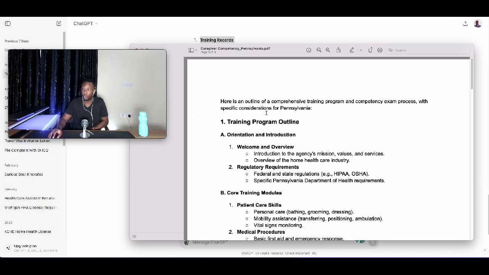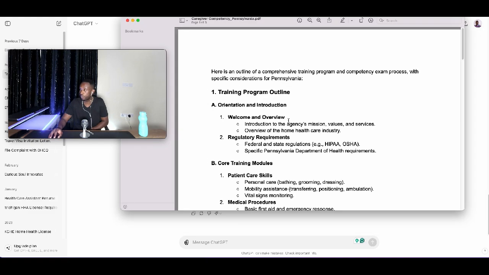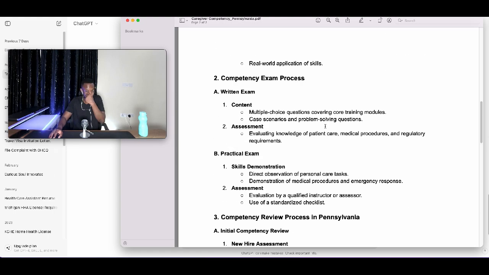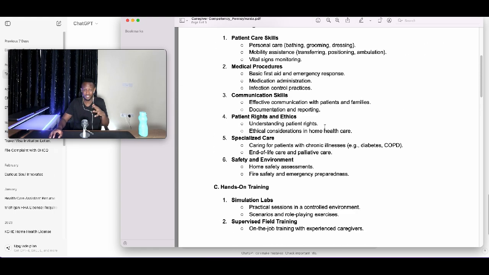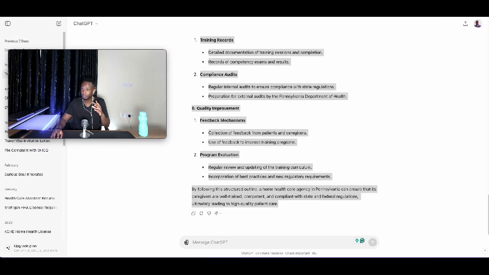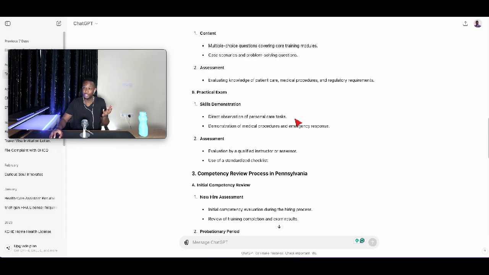So I was able to put all of that into a Word document and then converted that Word document into a PDF, as you can see. And then maybe you can make it more consistent with the policy and procedures that you currently already have, just to make sure the format is good. And don't forget to label it as they said here. If we go back, they need you to label it as Exhibit E, and you're good to go.